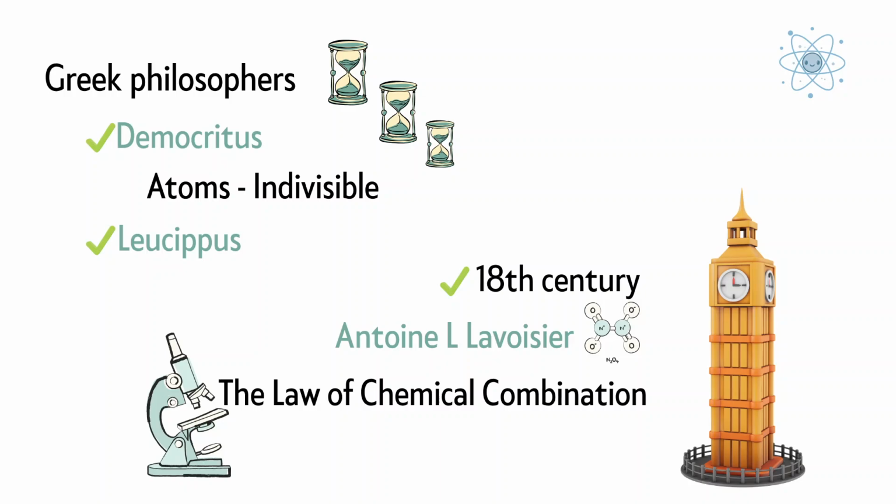It was only in the 18th century that science progressed. Scientists began to understand elements and compounds. One major breakthrough came from Antony Lavoisier, who laid the foundation of modern chemistry by giving important laws of chemical combination.